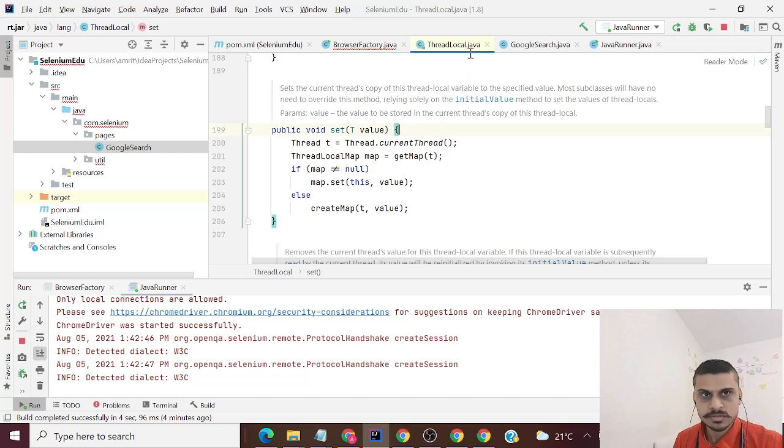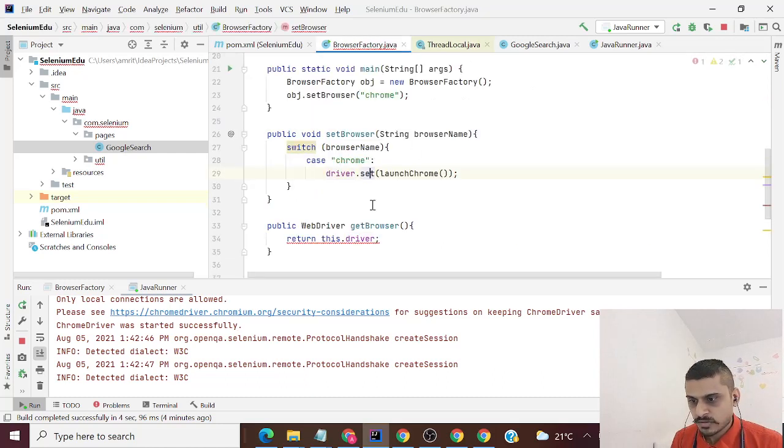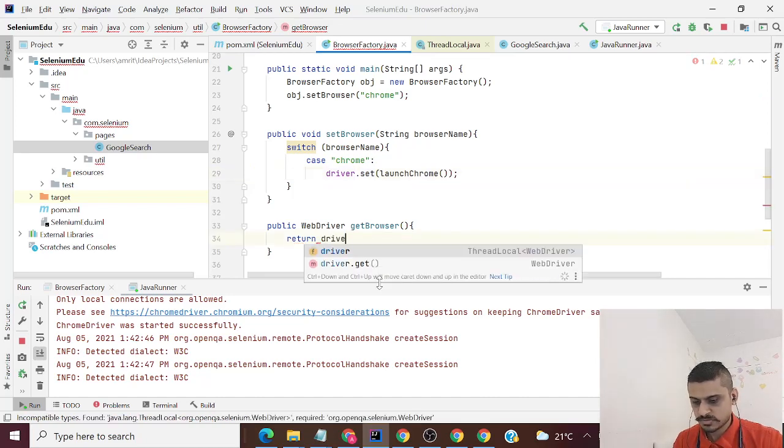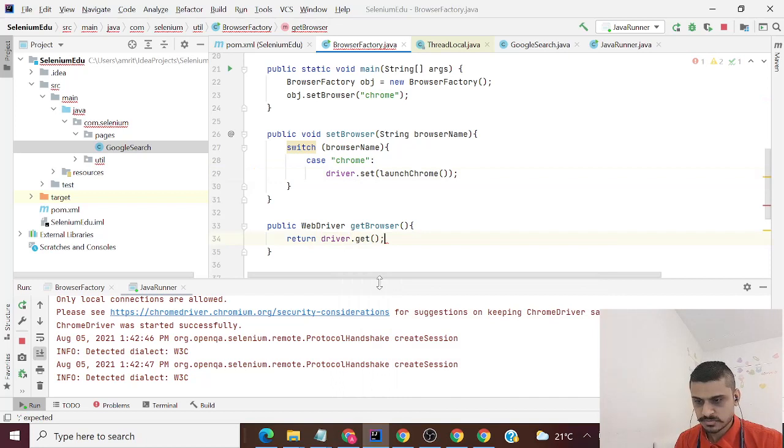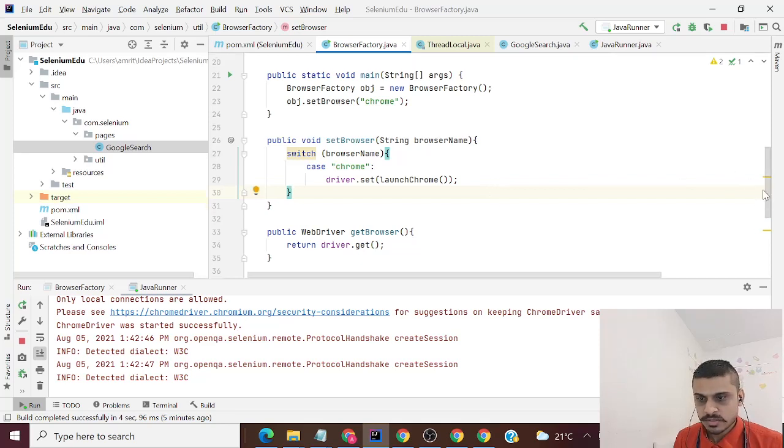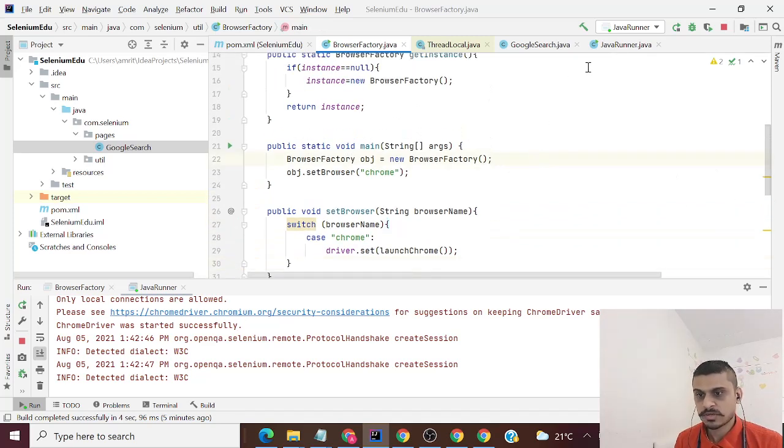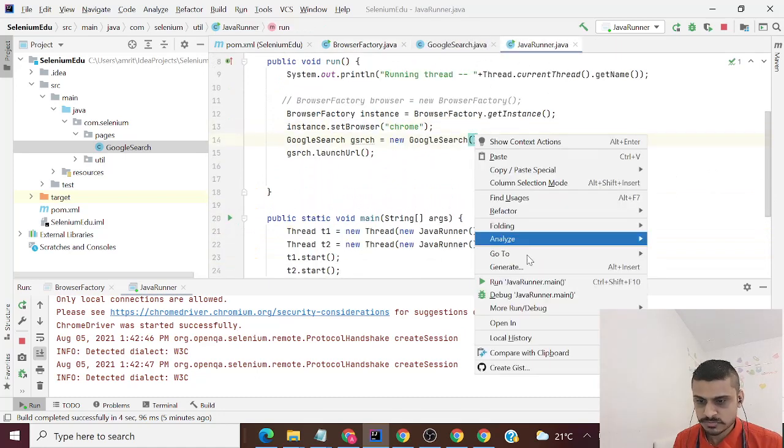Now, in order to get the WebDriver, I have to use driver.get. This get method is again of ThreadLocal. You set the WebDriver using ThreadLocal, and then you get the WebDriver using ThreadLocal. Now you will see Gmail will open up in both the browsers.